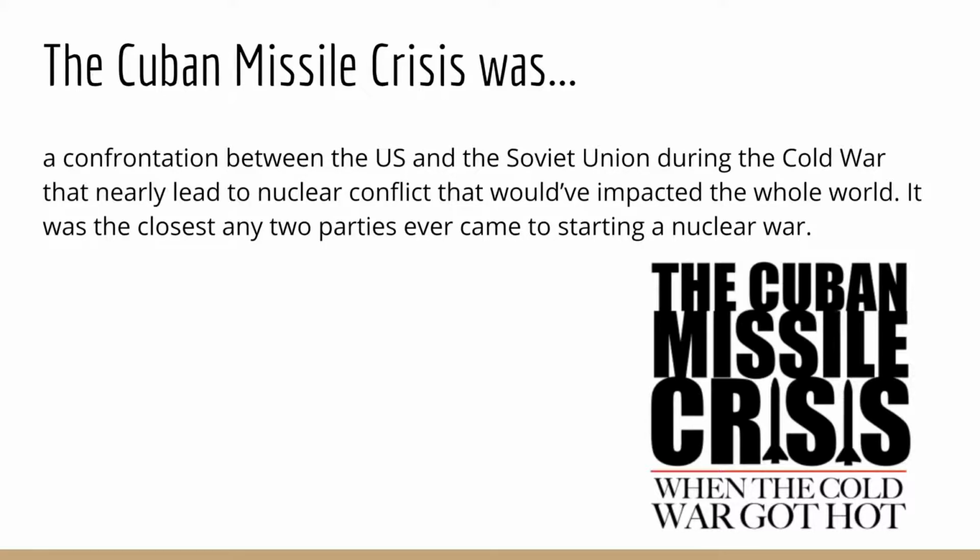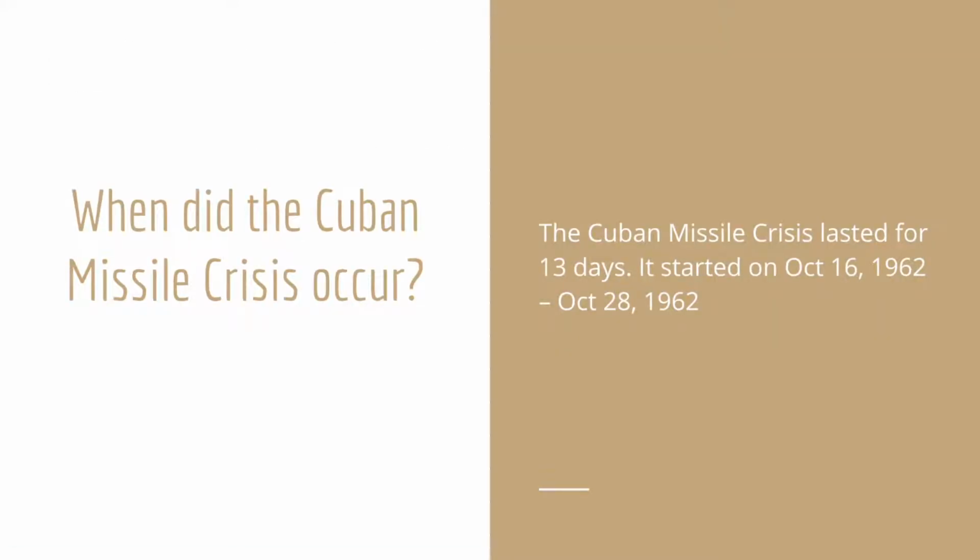When did the Cuban Missile Crisis occur? The Cuban Missile Crisis lasted for about 13 days. It started on October 16, 1962 and ended on October 28, 1962.